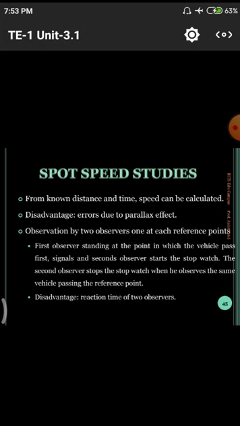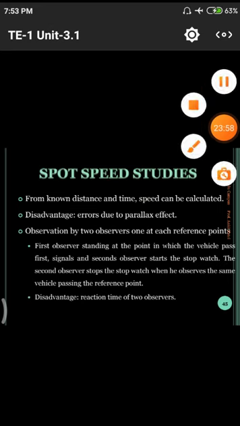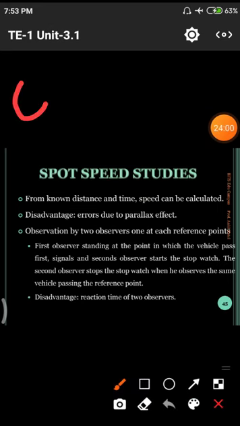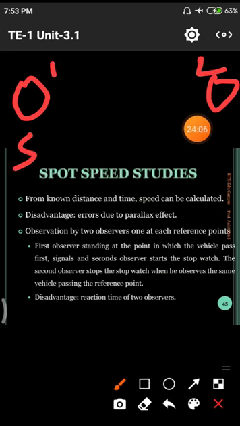Next one, observation by two observers, one at one end and the other at the other reference point. At the starting point there is one observer, and at the ending point there is another observer. The first observer standing at the point where the vehicle passes signals the second observer, who starts the stopwatch. The second observer stops the stopwatch when the same vehicle passes through the reference point. That means there are two persons. Here we have the vehicle, person 1 and person 2, at the starting point and ending point.